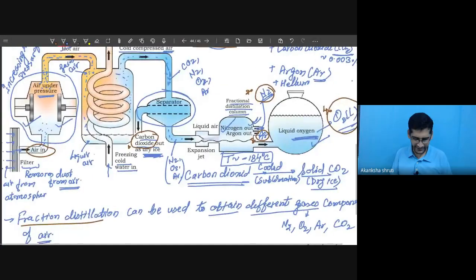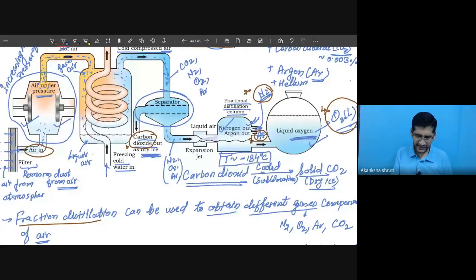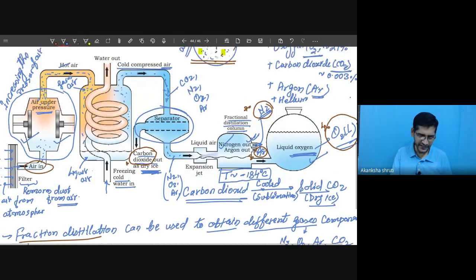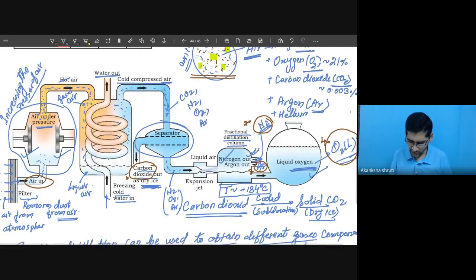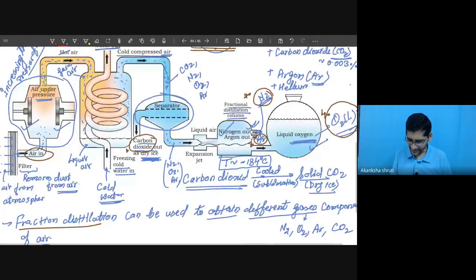That is shown at the very first stage: the filter, then the cylinder arrangement for increasing the pressure, then the cooling coil. Okay, so this is the cold water, basically. Very cold water is entering, and that warm water will come out. Okay, it is like this one. So student, this is the mechanism.